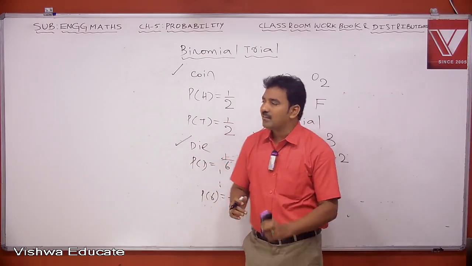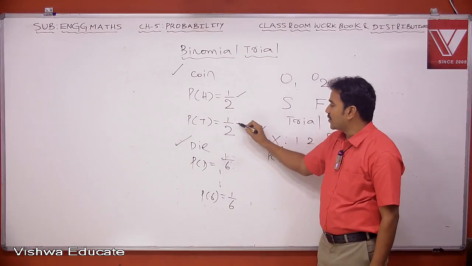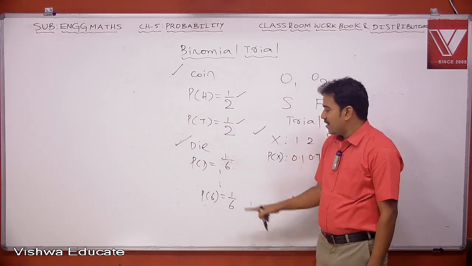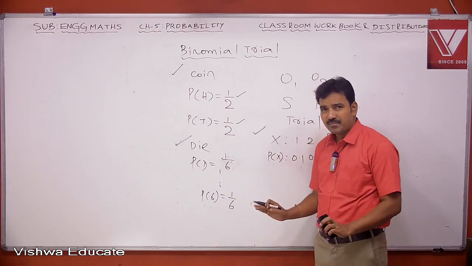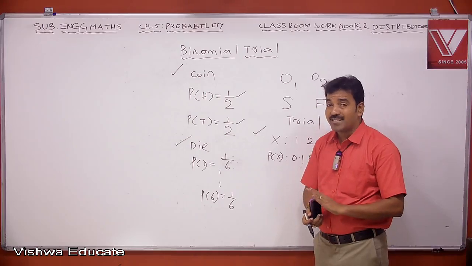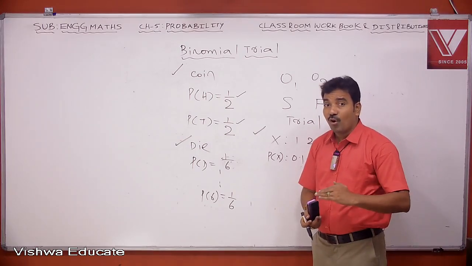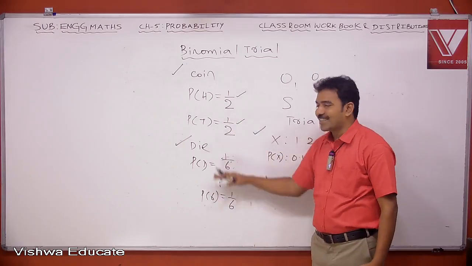That is happening in case of coin and die. So here probabilities are 50% for both the sample points. Here probabilities are 1/6 for all sample points. It is not necessary. What I mean to say is probabilities do not change from trial to trial. It does not mean that probabilities of all sample points are same. So unfortunately that is happening in this case.